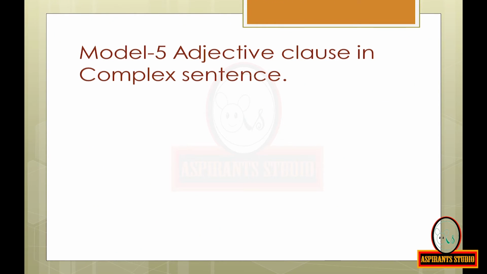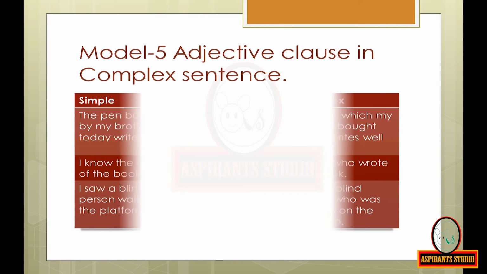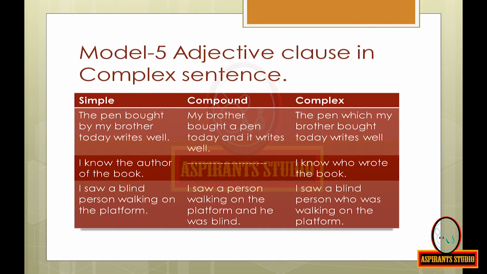Adjective clause in complex sentence. Look at the complex sentence here: The pen which my brother bought today writes well. There is an adjective clause over here. Look at the subordinating conjunction which here.